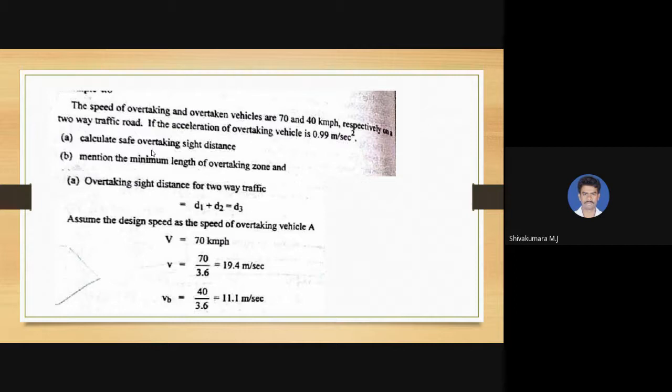We know that overtaking sight distance for two-way traffic is d1 plus d2 plus d3. So assume the design speed as the speed of the overtaking vehicle. So 70 kmph is given, converted into meter per second, we get 19.4 meter per second. And the overtaken vehicle speed, if you convert it, will be 11.1 meter per second.